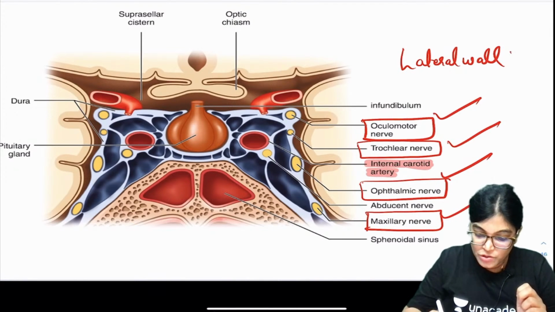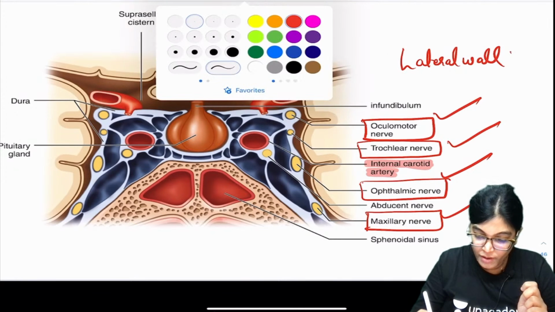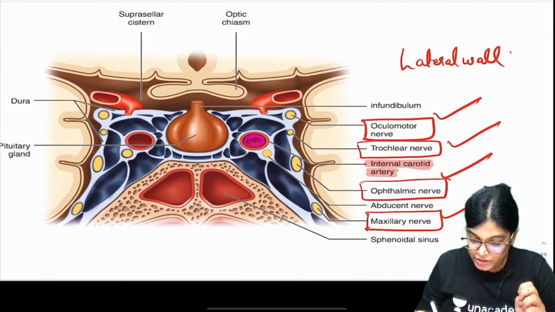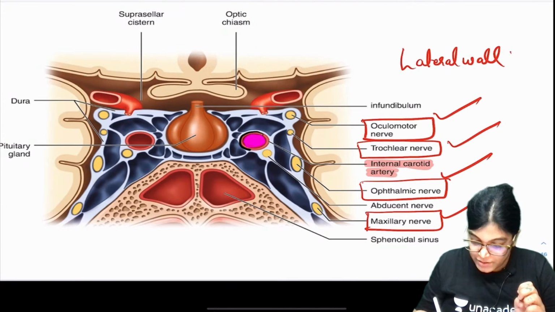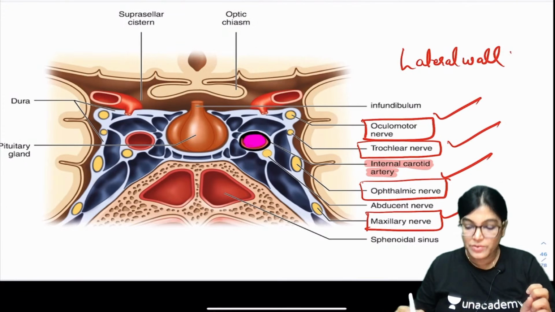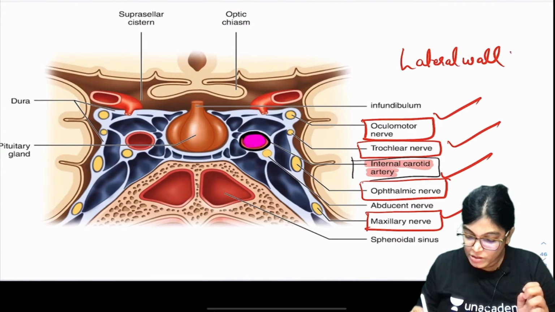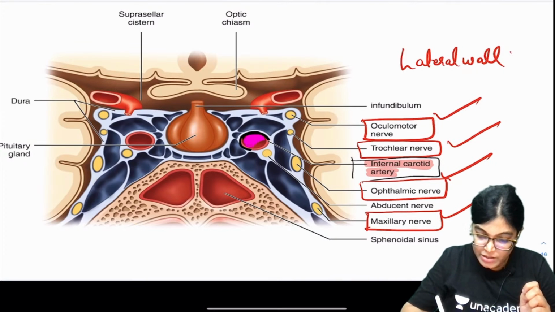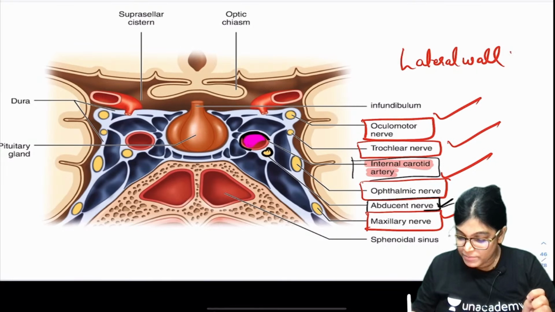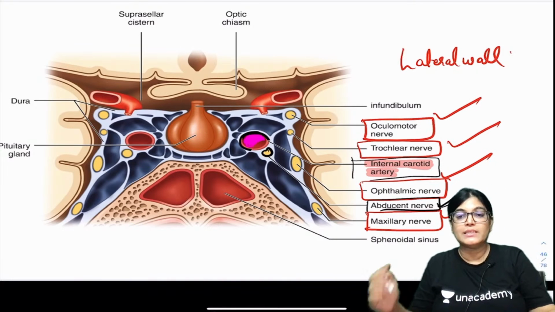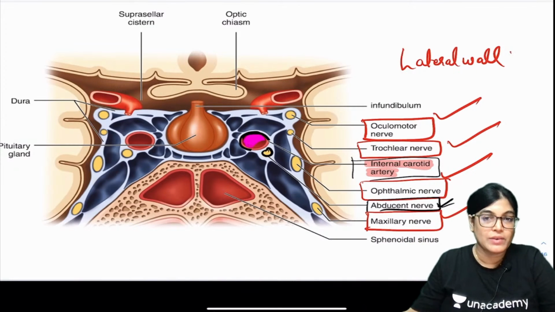This internal carotid artery which you are seeing here is nicely shown, traversing through the cavernous sinus. What about the other structure? The other one is the nerve, that is the abducens nerve. So here the abducens nerve and the internal carotid artery are traversing through the cavernous sinus.